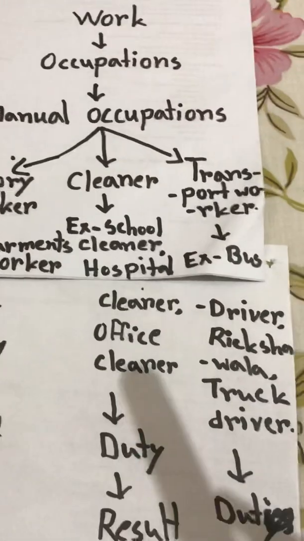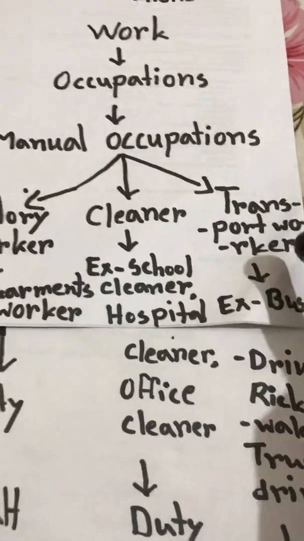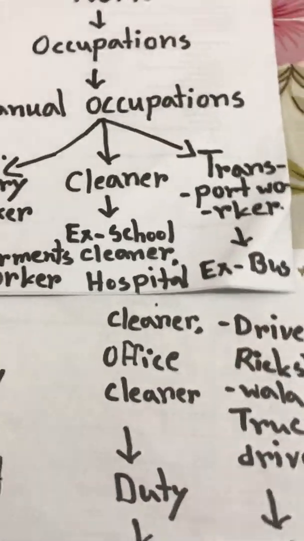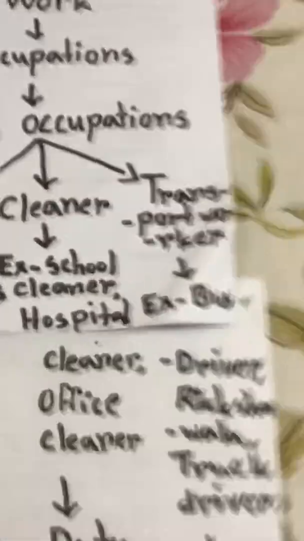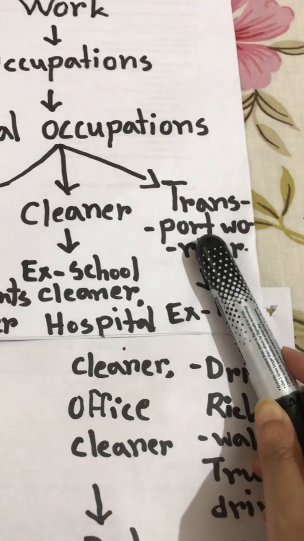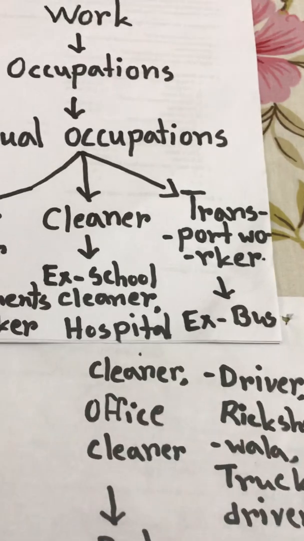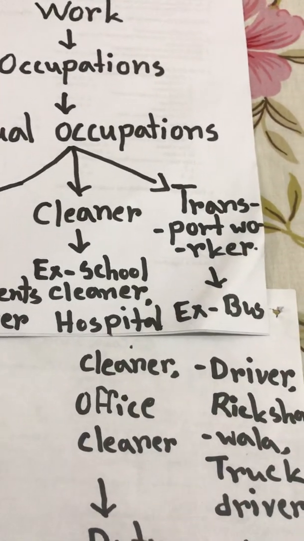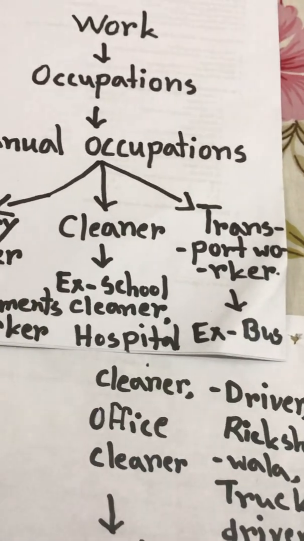Now we are talking about another manual occupation, the transport worker. Do you know what a transport worker is? A transport worker is a person who is licensed to operate buses, trucks, taxis, or any kind of vehicle publicly. We call him or her a transport worker.